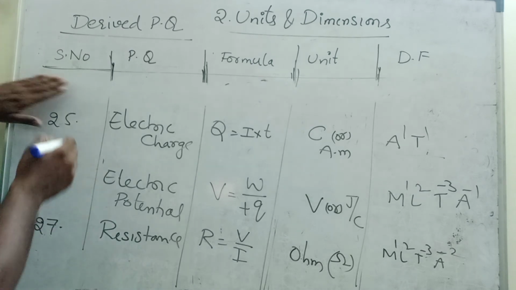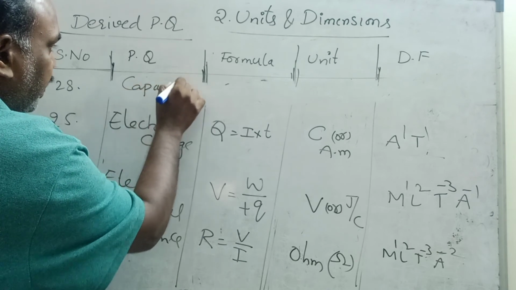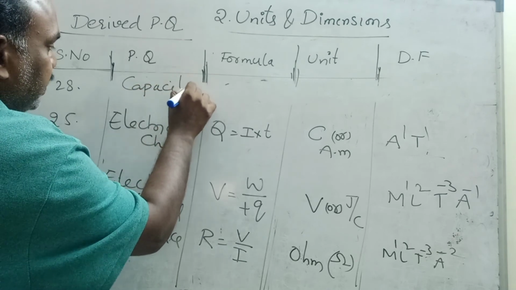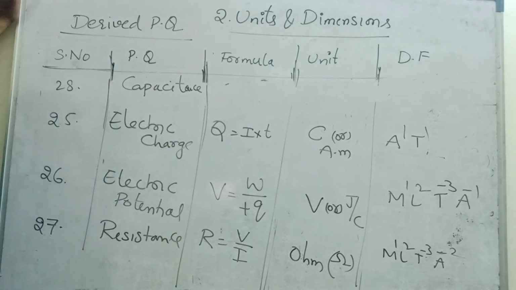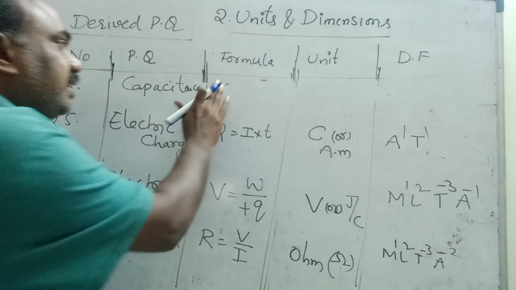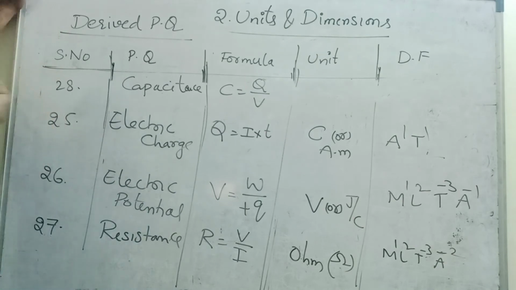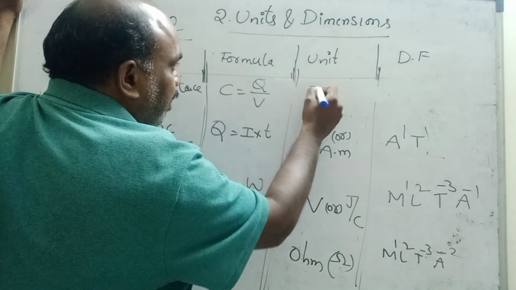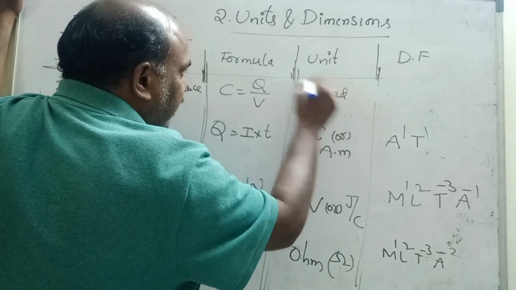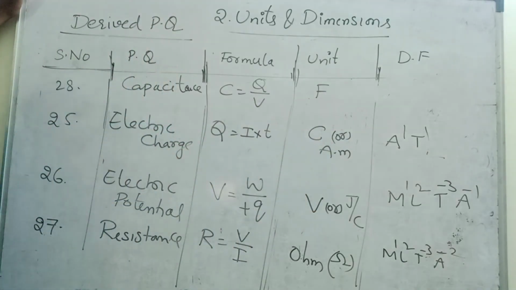Next, children, number 28, capacitance. Capacitance is the property of a capacitor. Capacitor means nothing but a condenser, which we use to give the initial speed to the fan or motor. Capacitance is denoted by C. C is equal to Q by V, charge by potential. The unit is Farad, based on the scientist Michael Faraday, and you can directly write capital F. F is the Farad. Farad is the unit of capacitance.